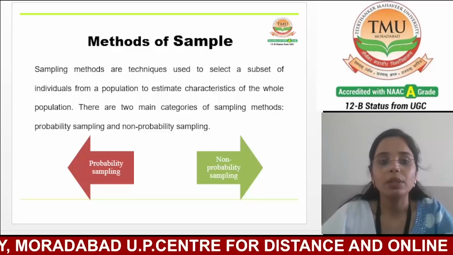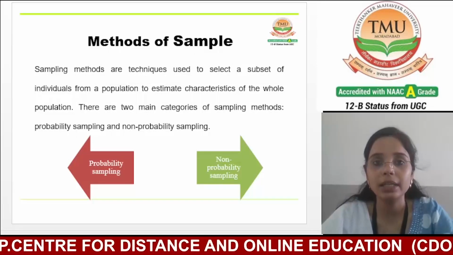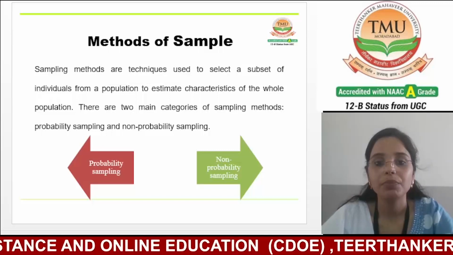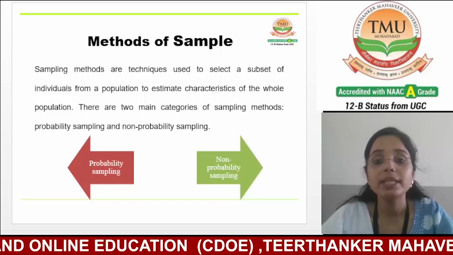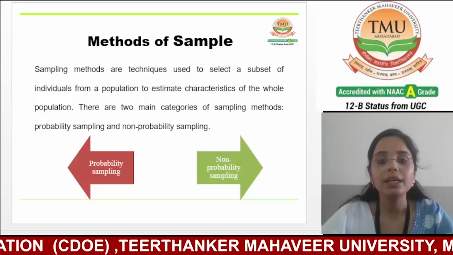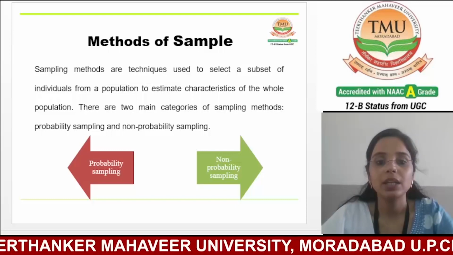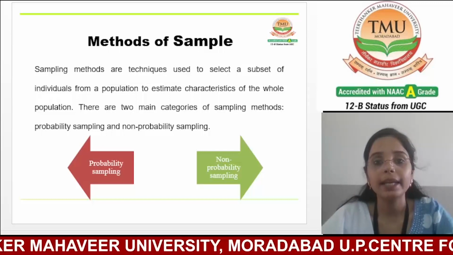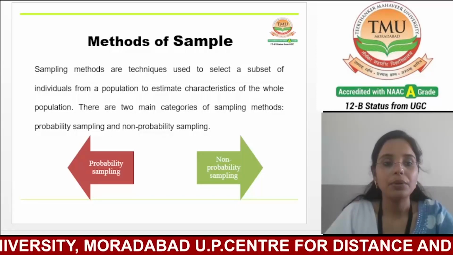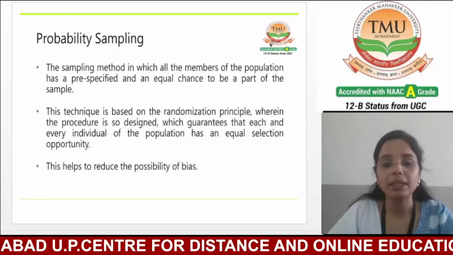If we talk about the methods of sample, sampling methods are the techniques used to select a subset of individuals from a population to estimate the characteristics of the whole population. There are two main categories of sampling methods. The first one is probability sampling and the second one is non-probability sampling. Now, next we are going to discuss probability sampling in detail.